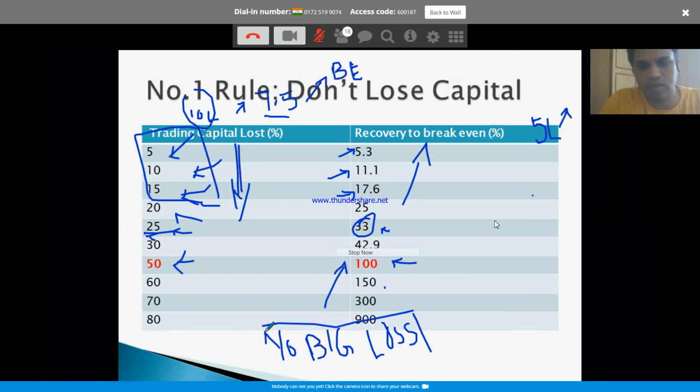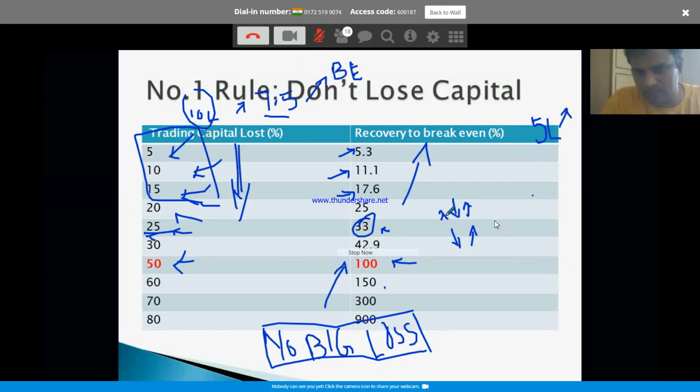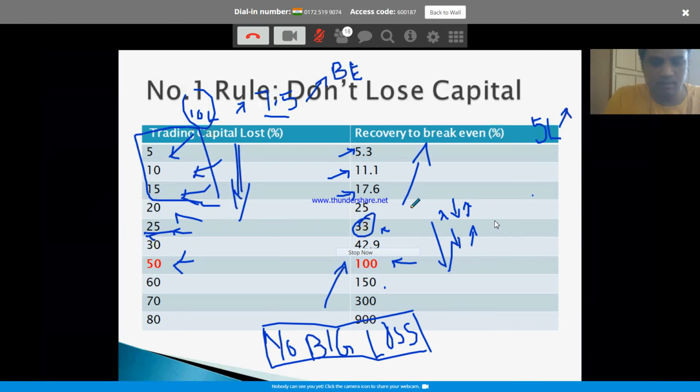But you have to avoid it. Why is it difficult? The moment it goes down 5%, you hope and pray it will come back. You can easily make money, right? The moment it goes down to 10%, you hope and pray it will come back. You will break even. You don't want to take a loss. Nobody wants to take a loss. But the easy thing is taking a small loss and moving on to the next trade, making it back. But the moment it goes down big, 50%, 20, 30%, bouncing back from that level will be very, very difficult.